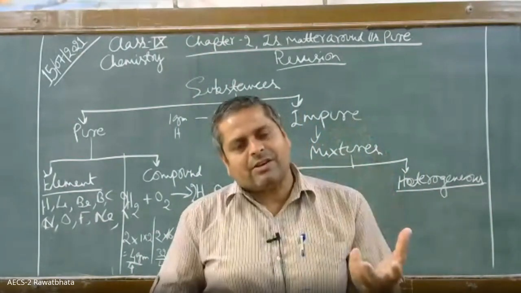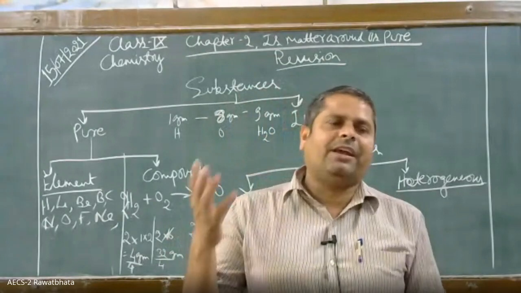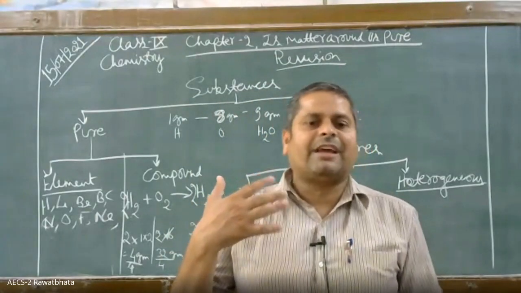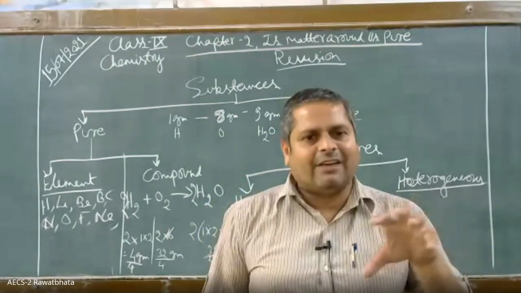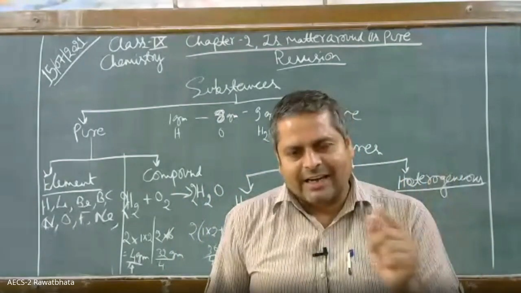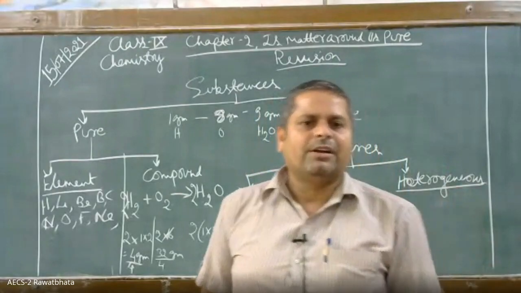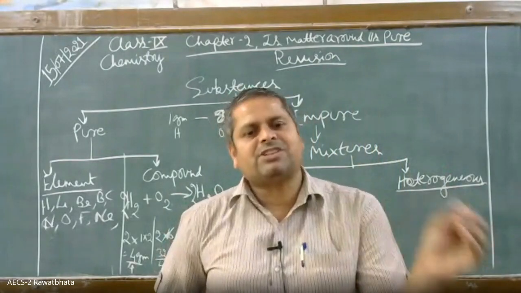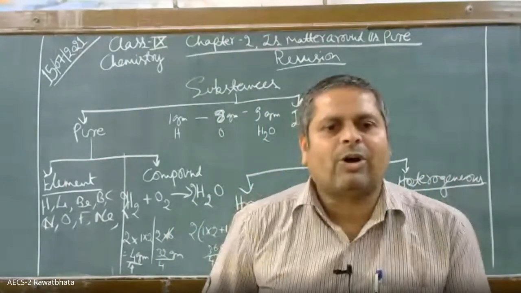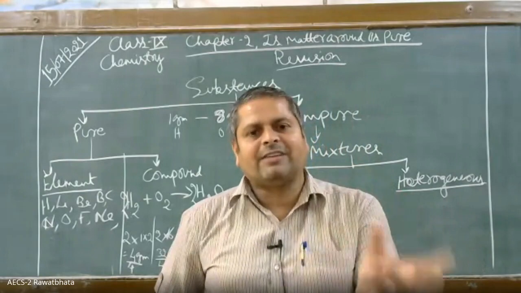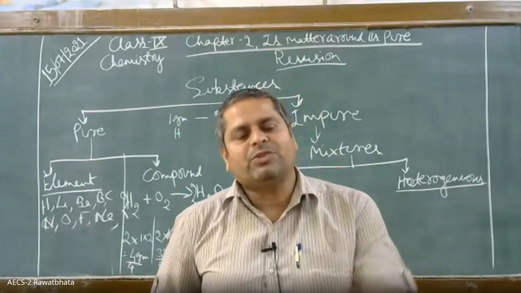And in heterogeneous mixtures, the components can be easily distinguished. For example, the mixture that I have taken initially, that is a mixture of iron filings and sulfur powder. In that, you can easily distinguish that the yellow powder is sulfur and iron filings are brownish in color, and they can be easily separated by using a magnet.